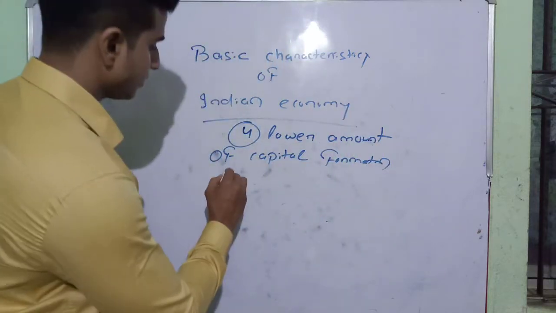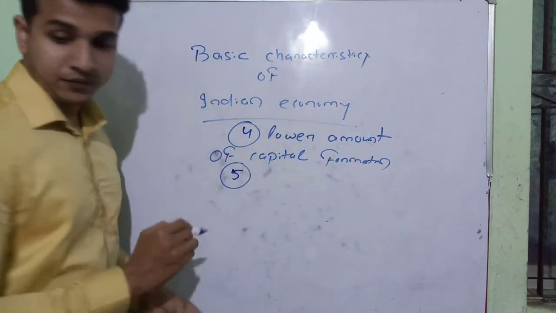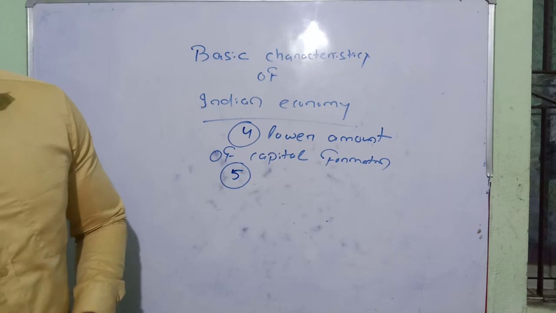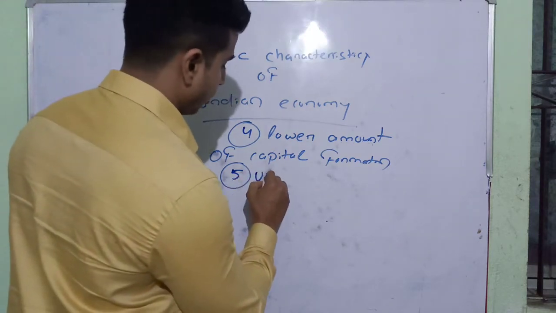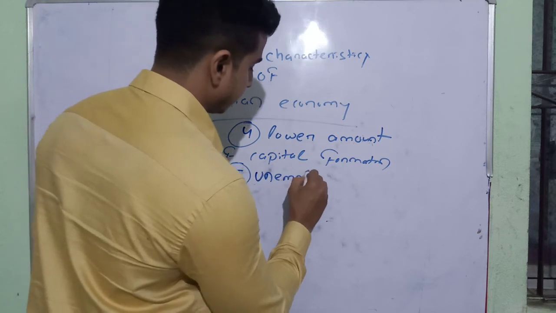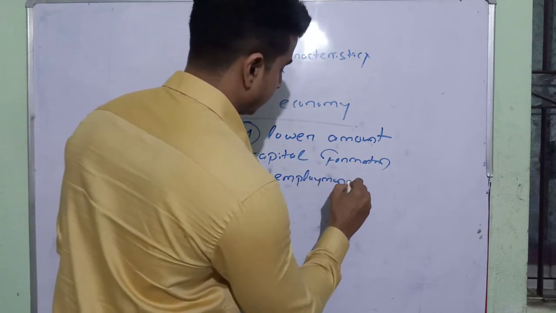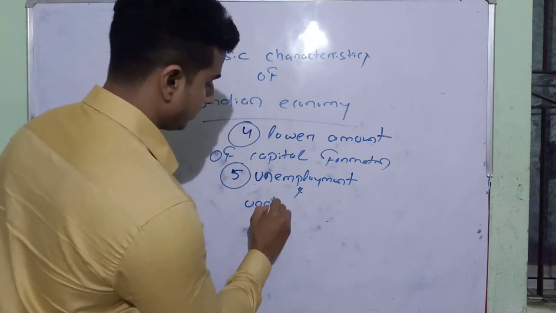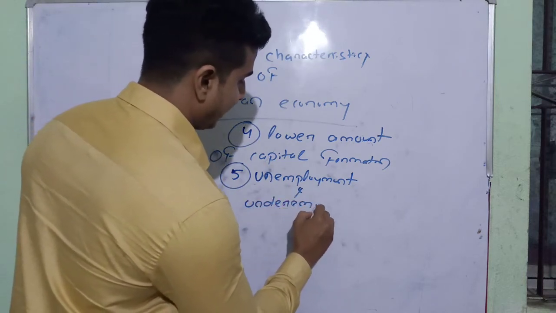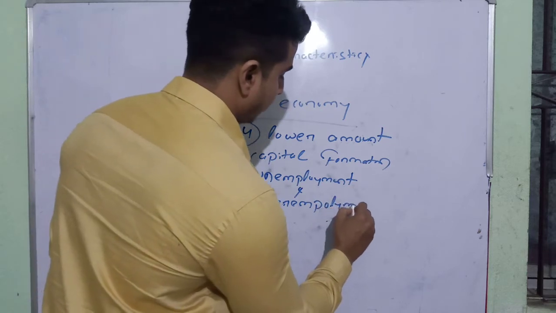Then the fifth one is unemployment and underemployment.